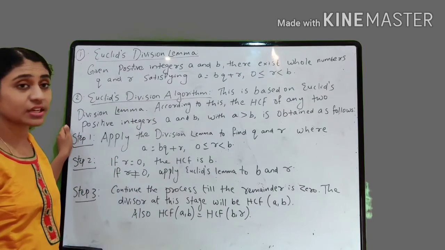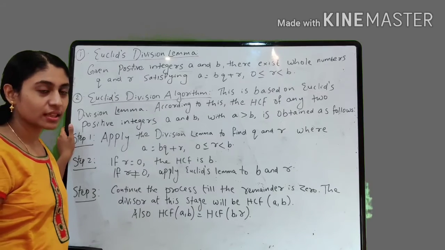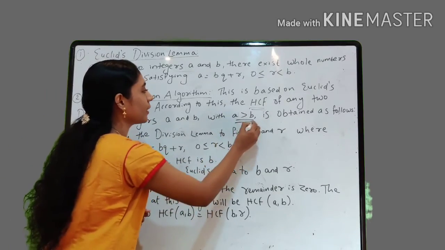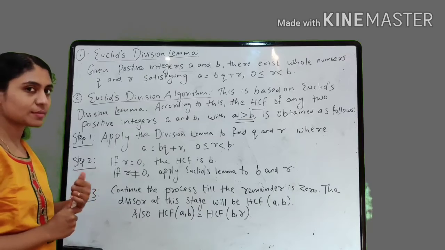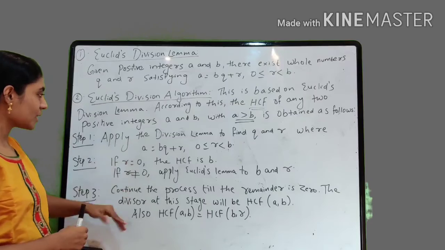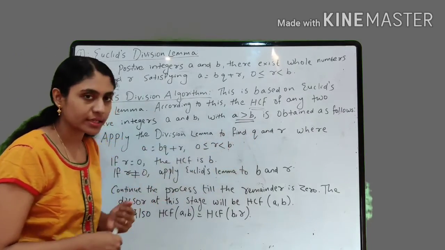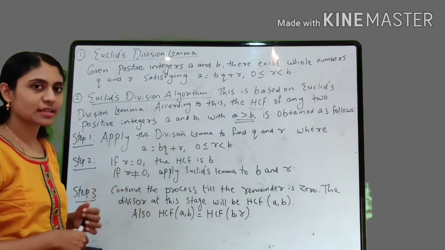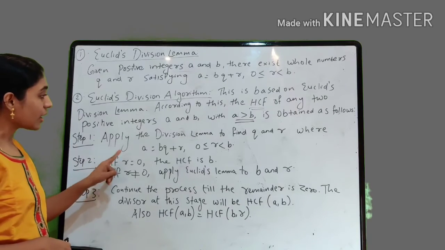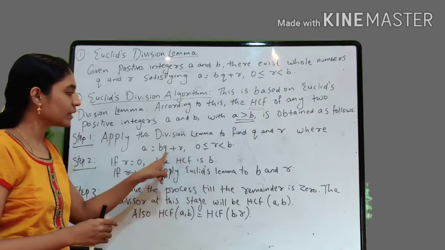And what about Euclid's division algorithm? This is based on Euclid's division lemma. According to this, the HCF of any two positive integers a and b with a greater than b is obtained as follows. And there are 3 steps to find the HCF of two positive integers using Euclid's division algorithm. The steps are: first one, apply Euclid's division lemma to find q and r, where a is equal to bq plus r for 0 less than or equal to r less than b. Step number 2, if remainder r is equal to 0, the HCF is the divisor, that is b.